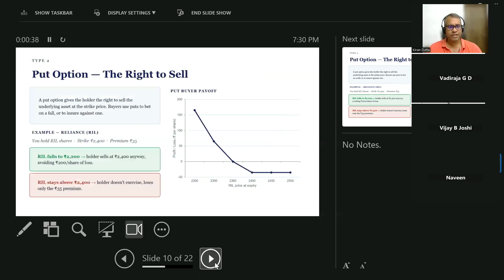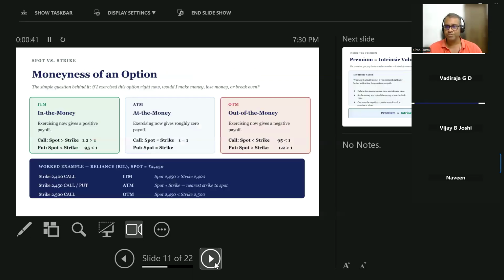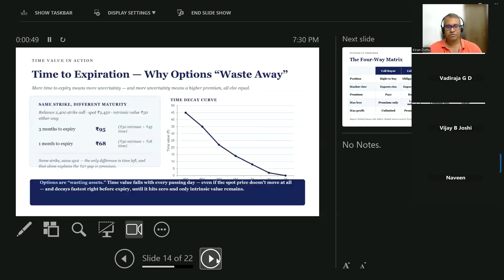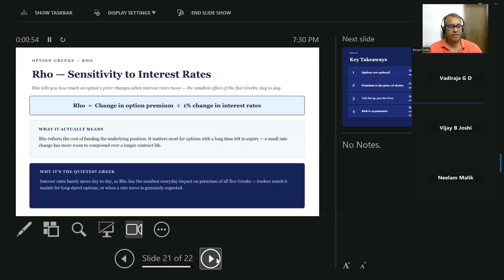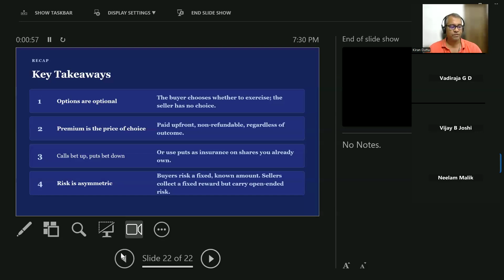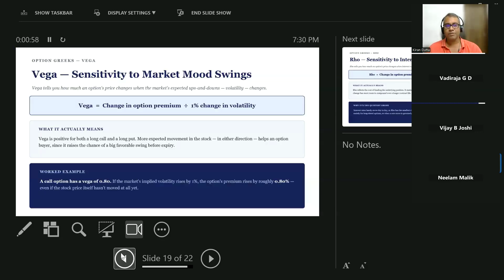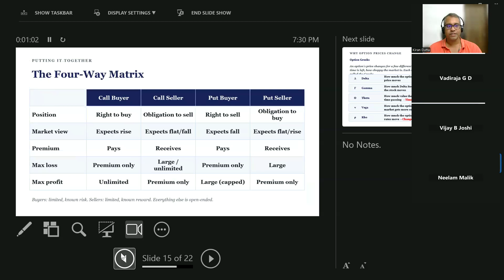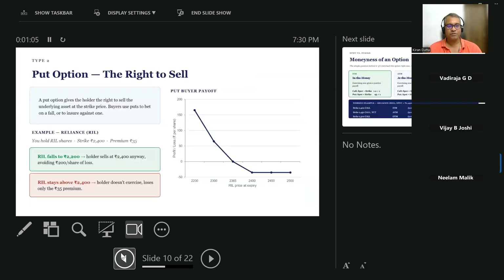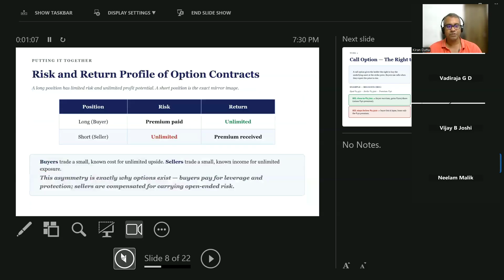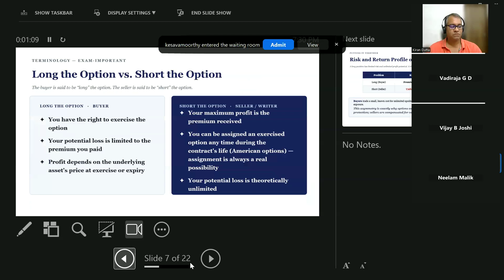Call option, put option, right to sell. Moneyness, I think we should be super clear on this. Now I have put the numbers here as well. Please revise that if you want. I'll come to the premium in a bit. Kiran, in moneyness, the premium thing does not apply. For now, we're trying to keep it simple. Don't worry about the premium. The premium only comes into the picture when you execute the contract. But why do you want to complicate that by adding premium to it? No, I just wanted to ask. That's it.